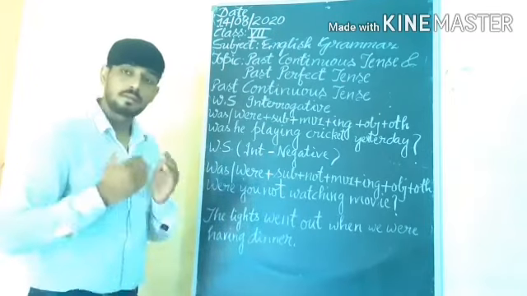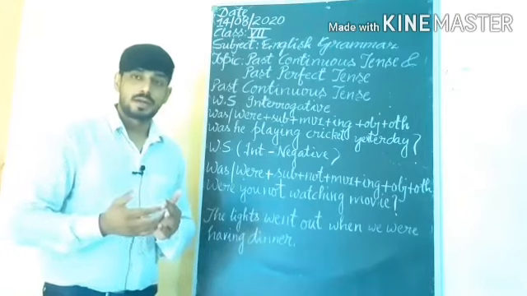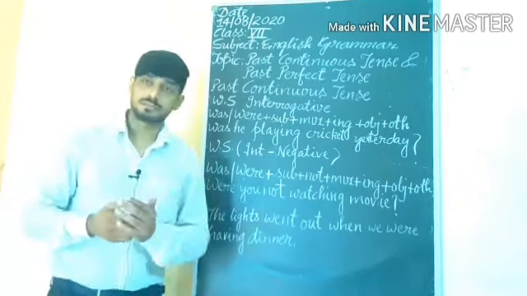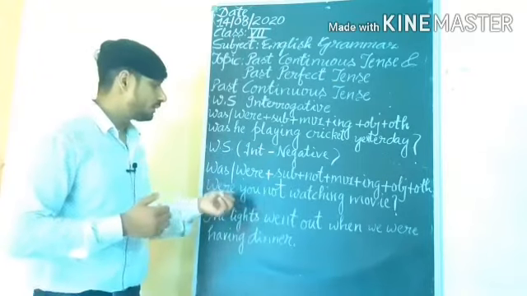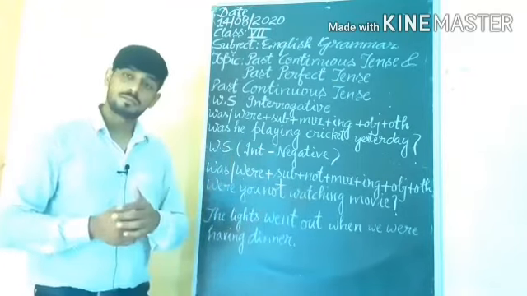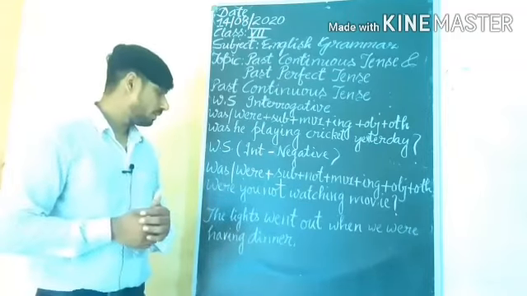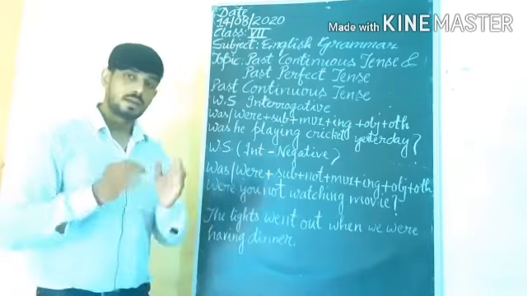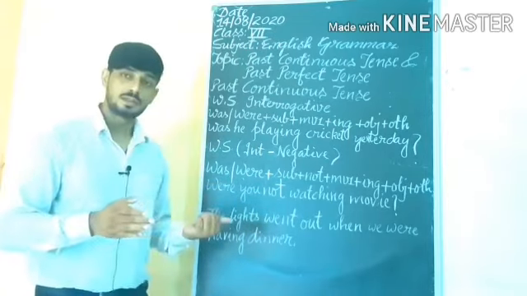We can make WH word interrogative by adding WH words before the helping verb. Suppose, why were you not watching movie? Understand? We can include WH word before the helping verb.